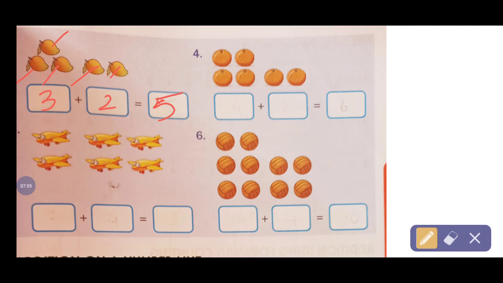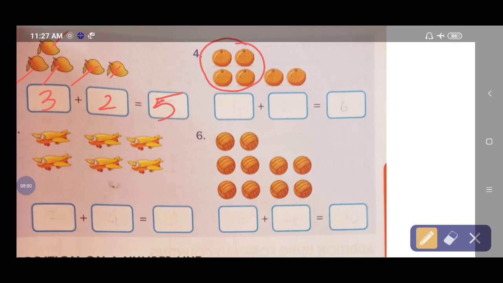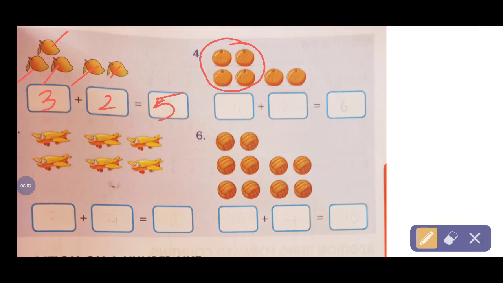Next this side, what is this? Oranges only. Oranges, right? So total how many? This side how many, Amma? See here. 4. Okay, na? 4 oranges are left side and remaining right side is a 2. Total count it. 1, 2, 3, 4, 5, 6. Total how many? 6 oranges are there in a total. Okay, na children? Understood all of you?